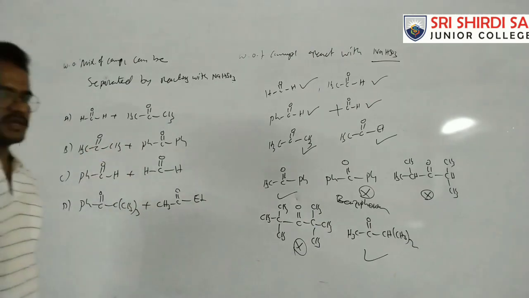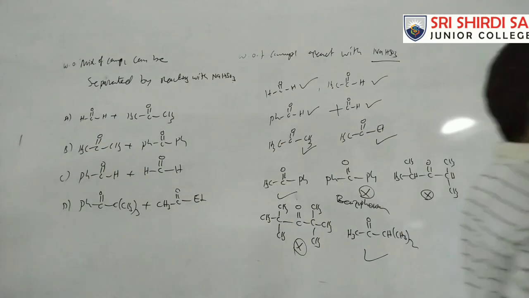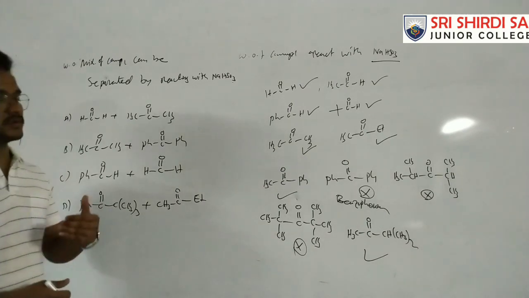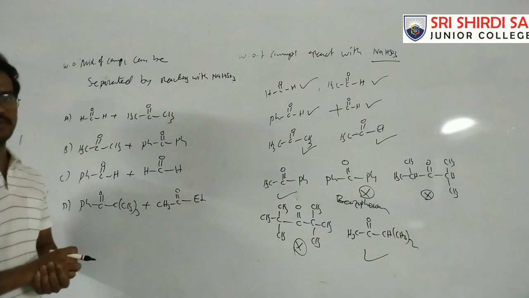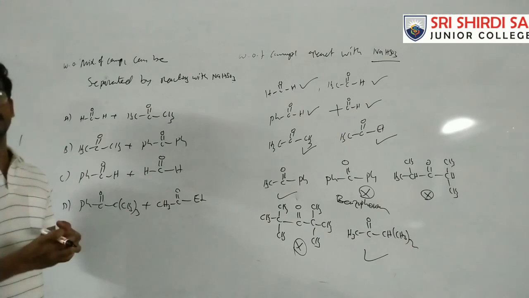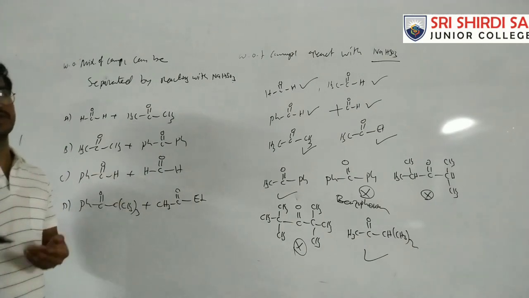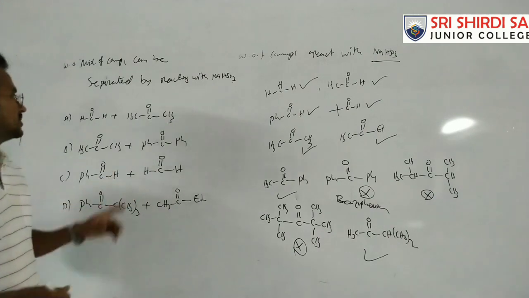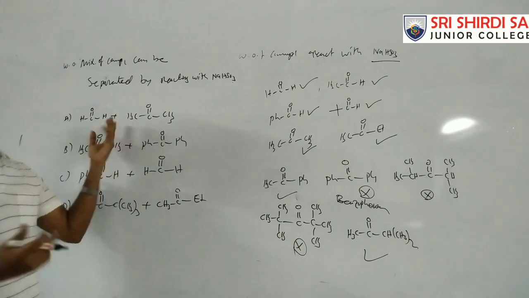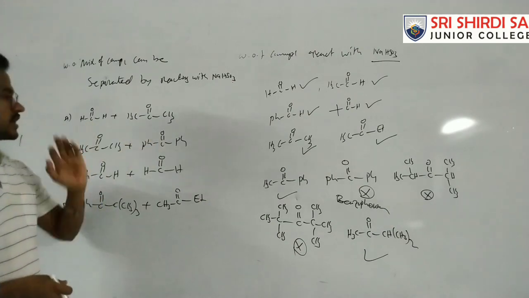Now, four mixtures are given. By the reaction with sodium bisulfite, which mixture can be separated? Among the two compounds, one compound must react with sodium bisulfite and the other must not, because the one that reacts is converted into an insoluble precipitate and the other is a soluble compound. So we can separate. If both can form an insoluble compound, we cannot separate.